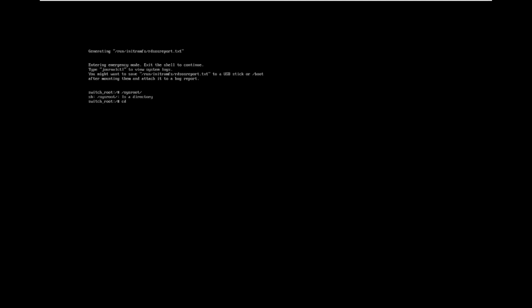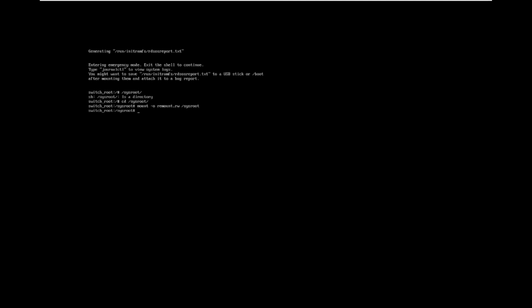Here, cd /sysroot. After that, run the command mount -o remount,rw /sysroot. This is the command to get read-write permissions. By default the root file system is in read-only mode, so now you are setting read-write mode.